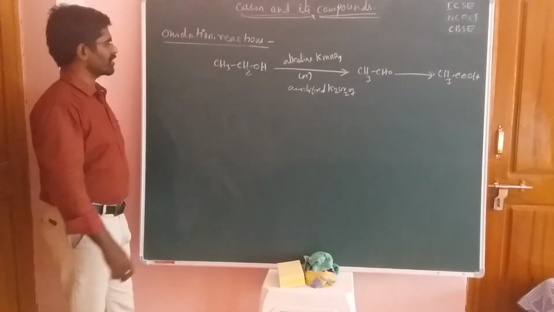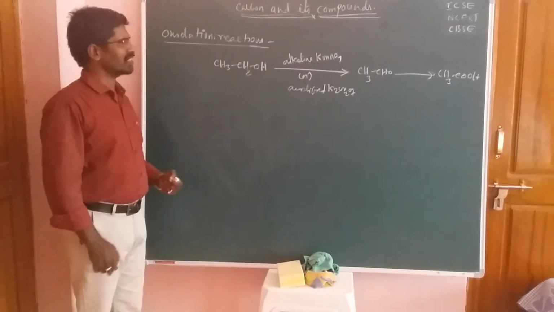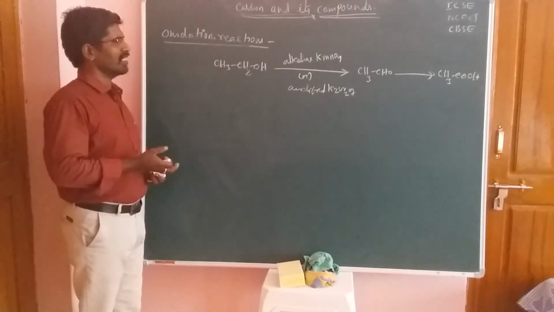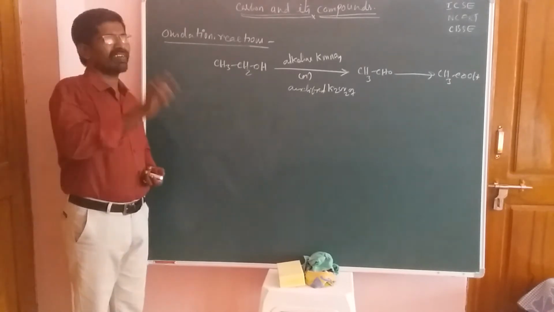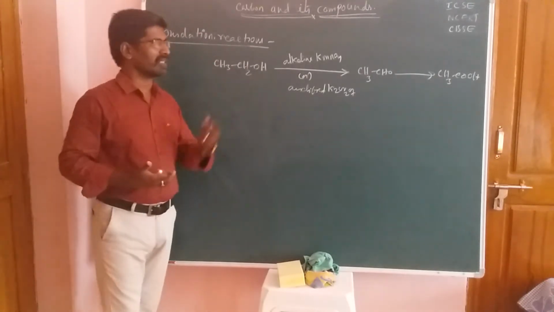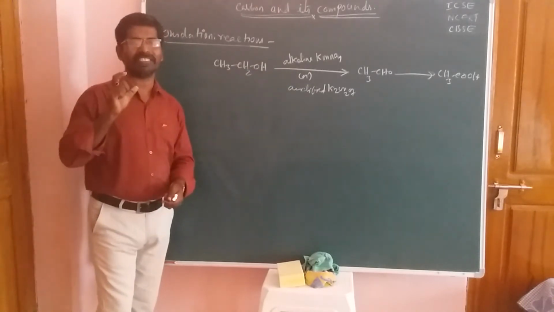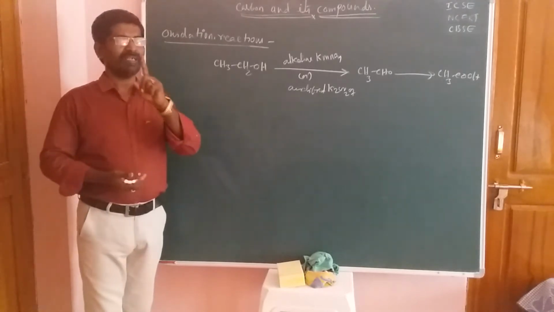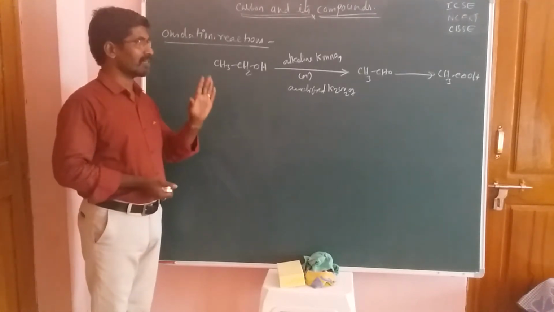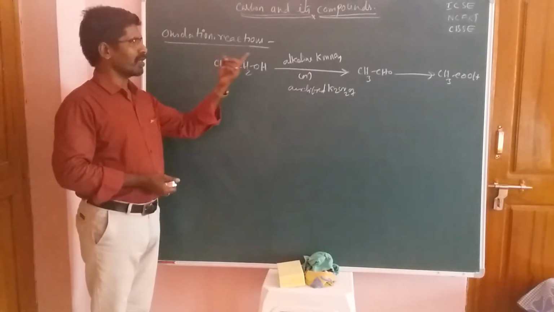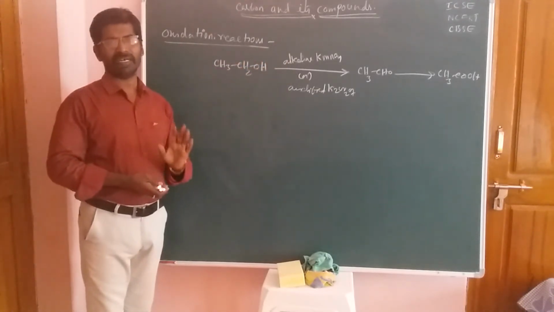Okay, friends. Actually, when you use alkaline KMnO4 and K2Cr2O7, alcohols are directly converted to the acid, but for our understanding I write one extra step, the acetaldehyde formation. Acetaldehyde is the partial oxidation product, but these are complete oxidation reagents, strong oxidizing agents.